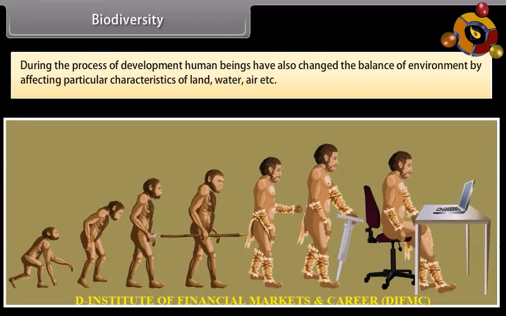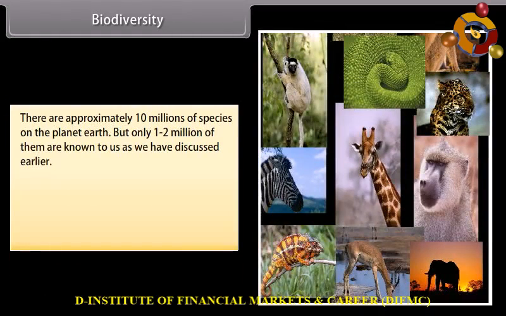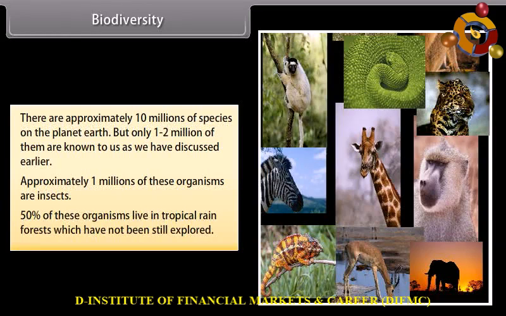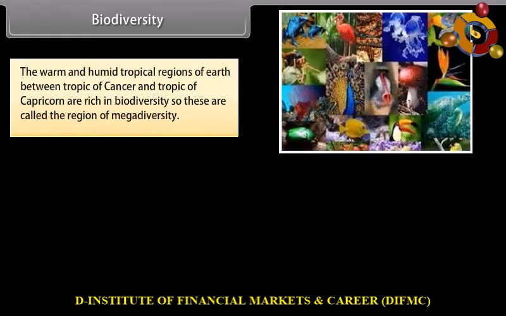water, air, etc. There are approximately 10 million species on the planet Earth, but only 1 to 2 million of them are known to us, as we have discussed earlier. Approximately 1 million of these organisms are insects. 50% of these organisms live in tropical rainforests, which have still not been explored. The warm and humid tropical regions of Earth between the Tropic of Cancer and Tropic of Capricorn are rich in biodiversity, so these are called the regions of megadiversity.